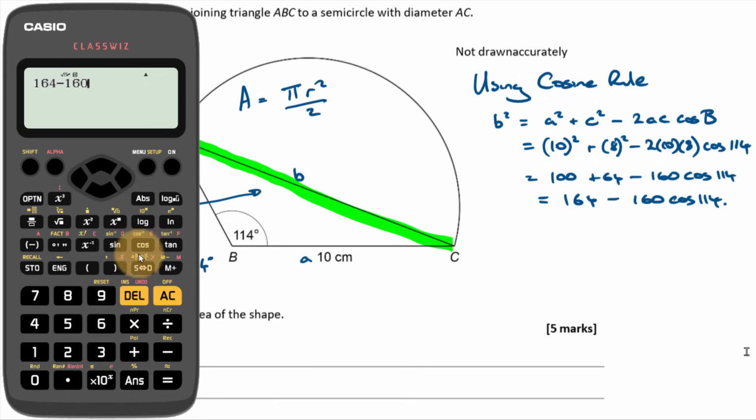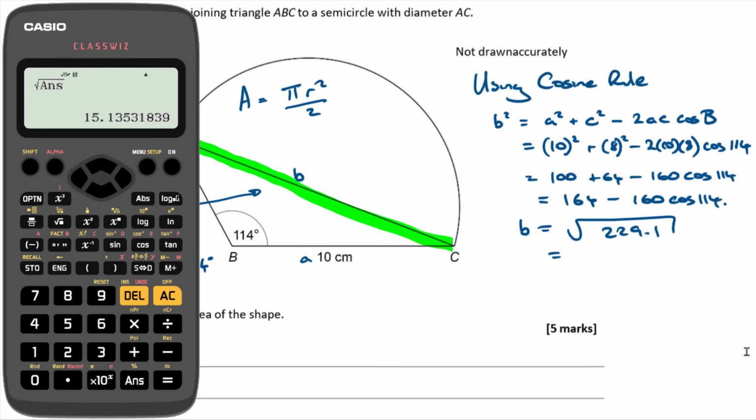So I've made it super easy for me to type that in, because I've done all the maths along the way and reduced it down as much as possible. That comes out to be 229 and change. But don't forget you need to square root that. It's the square root of 229 and change. I'm going to square root my whole value. So square root answer is 15.14.